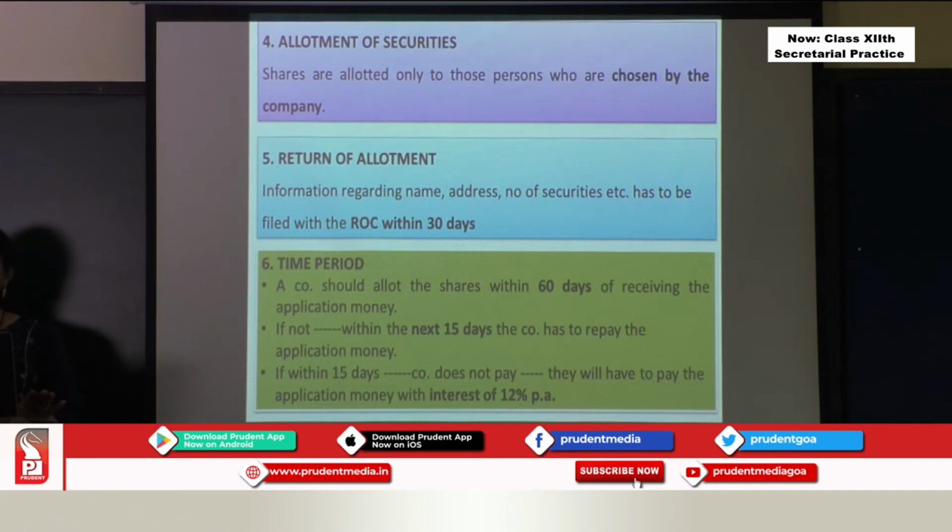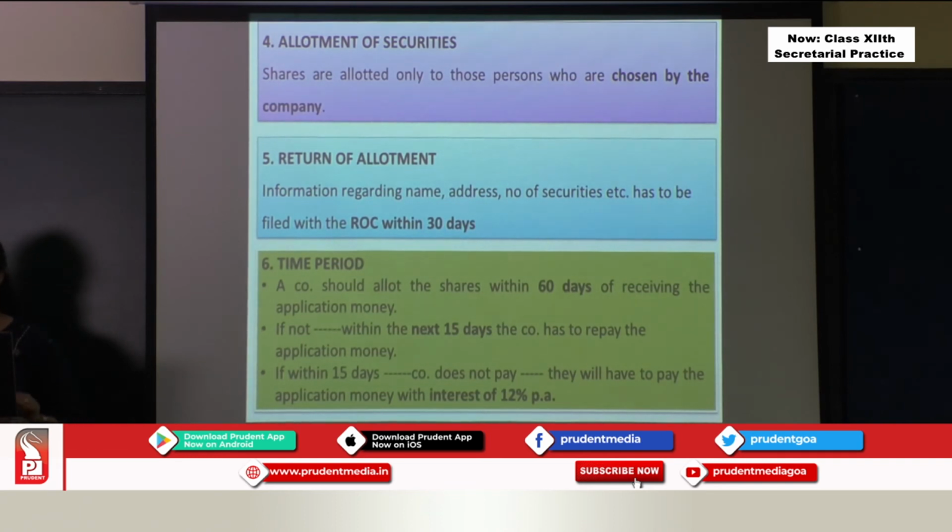Now, if the company does not allot the shares within 60 days, within the next 15 days, the company has to repay the application money. Are you following? If they don't allot the shares within 60 days, within the next 15 days the company has to return the money that they have paid on the shares.